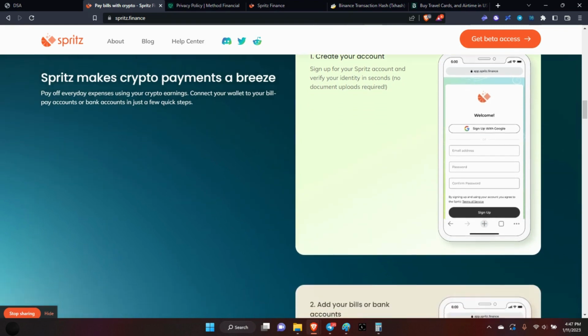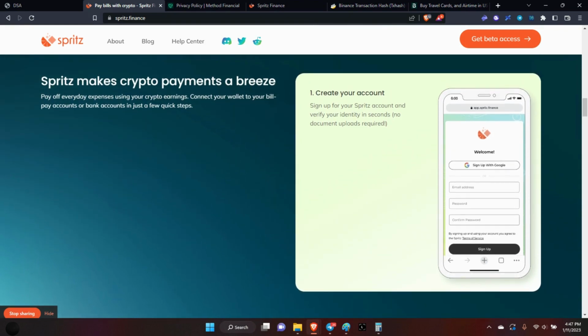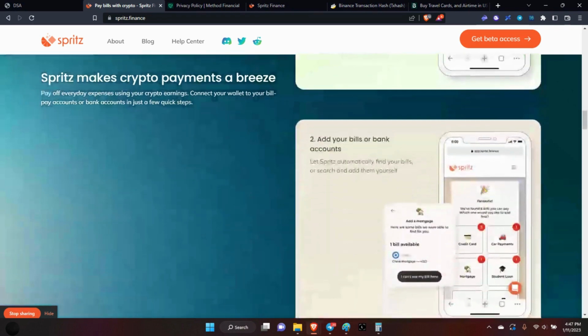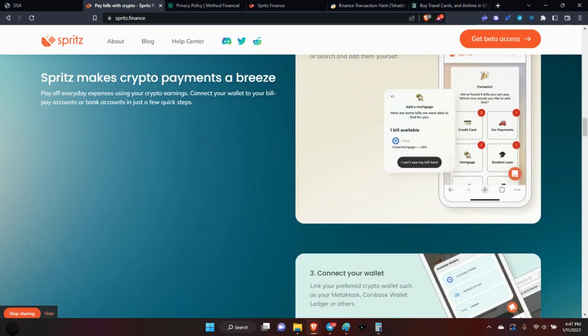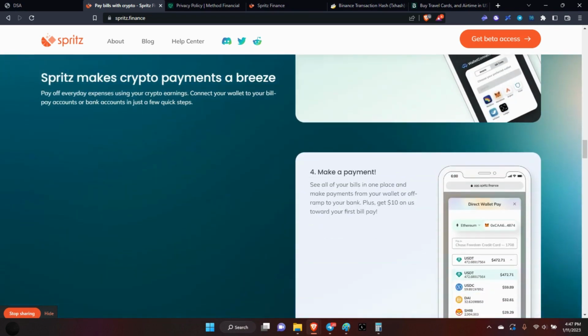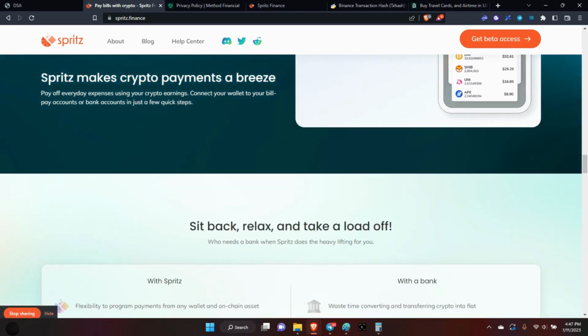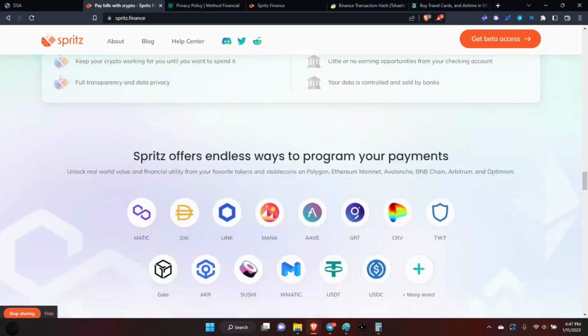We're going to go into that, how to create the account, because, of course, I'm going to dive in first before I say come on in, but not NFA. This is NFA. Not financial advice. So, of course, I opened up an account and did some transactions. So we're going to discuss how to create the account, add your bills or the bank account, connect your wallet, of course, make a payment. So let's go ahead and go through.